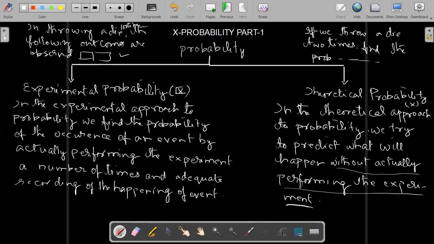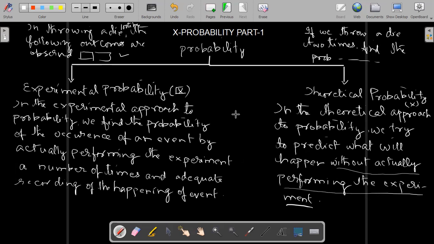Here the experiment was not performed. We are predicting, we are imagining what will happen if we do this. What are the possible outcomes? Got it?